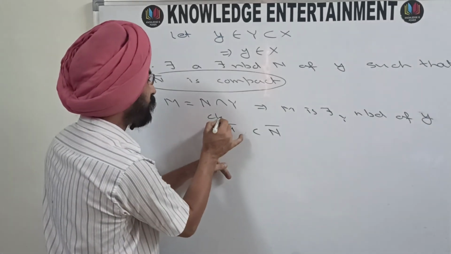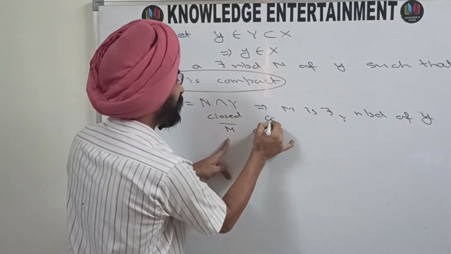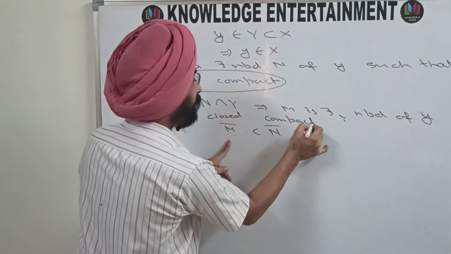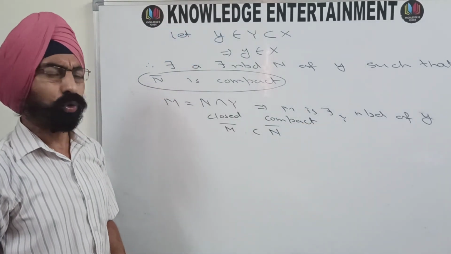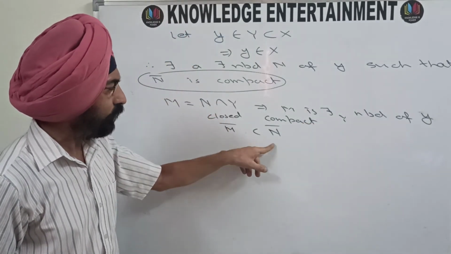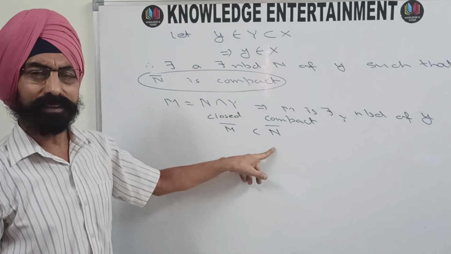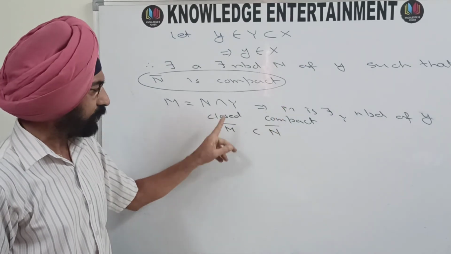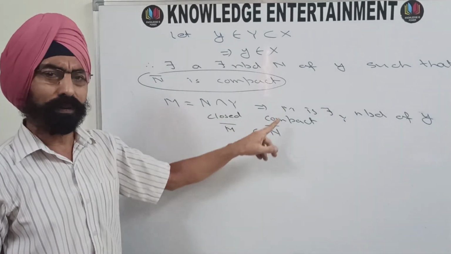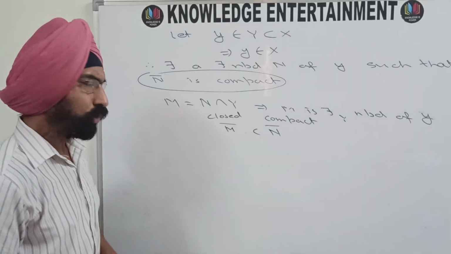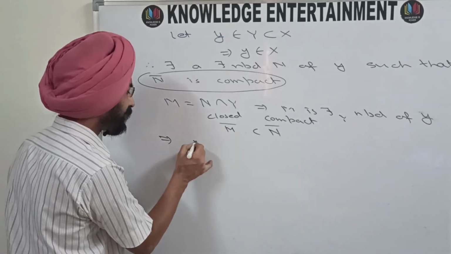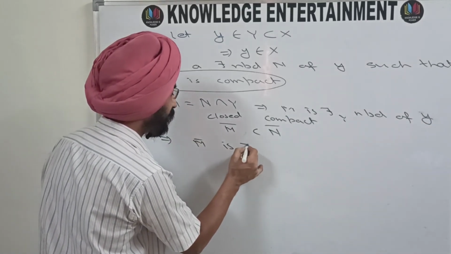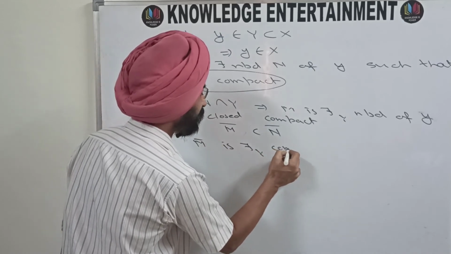This is closed and this is compact. And we know that a closed subset of a compact space or compact set is also compact. So this means this M bar is τ_Y compact.